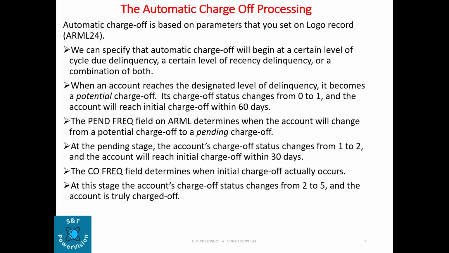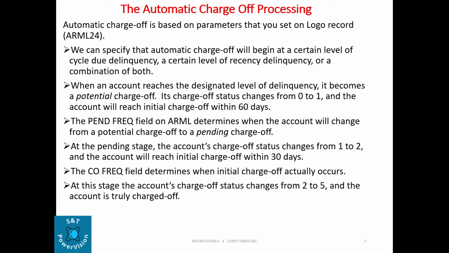Now what is automatic charge-off processing? Automatic charge-off is based on parameters that you set on the logo record ARML24. We can specify that automatic charge-off will begin at a certain level of cycle due delinquency, at a certain level of recency delinquency, or a combination of both.